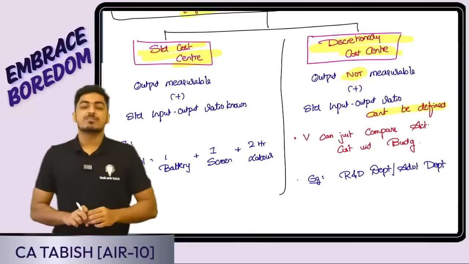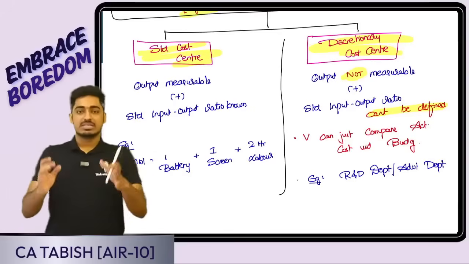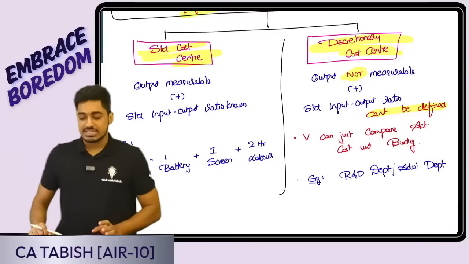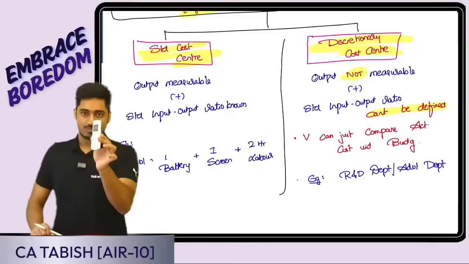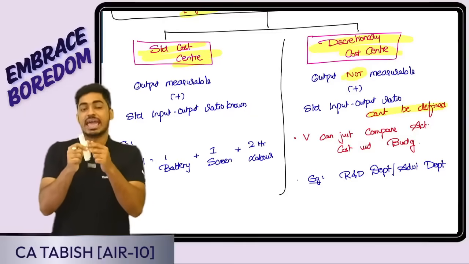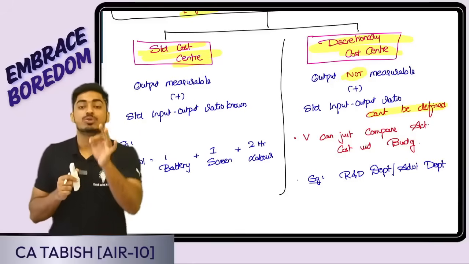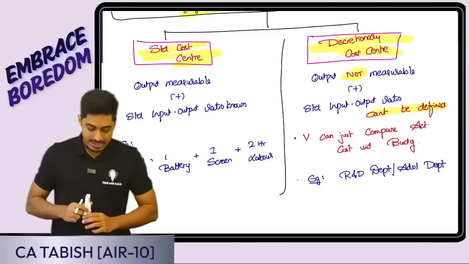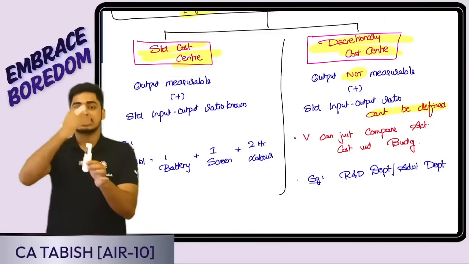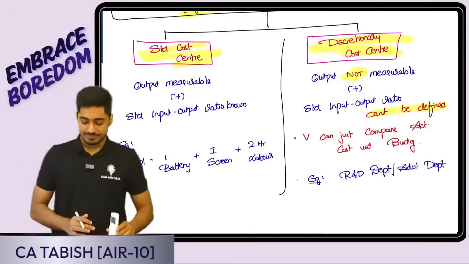Yes, sir. Say for example, I am a mobile manufacturer. Production department is there. Here I can specifically tell the input-output ratio. To produce one mobile, I want one screen, I want one battery, and my employee has to work for 2 hours. A standard input-output ratio I can define. It is called a standard cost center. For this cost center, how much input and output, that standard ratio is there.